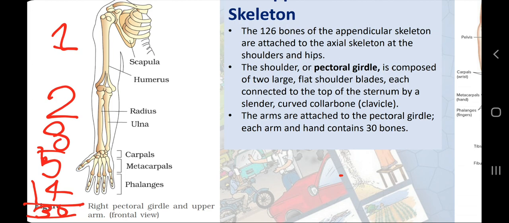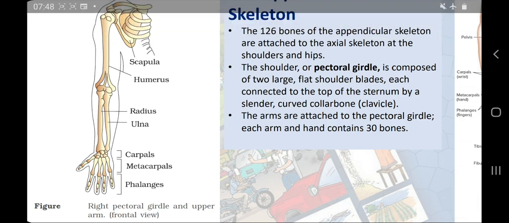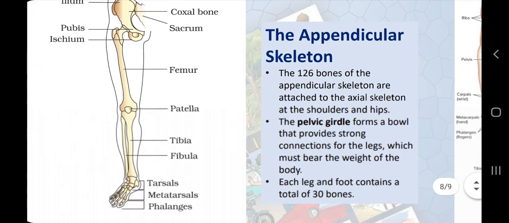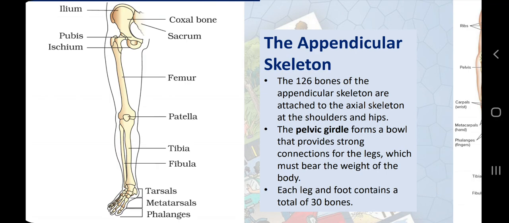Now we know how our hand has 30 bones. Let's move to the leg. So the leg has almost a similar combination of bones. For example, one bone in the thigh, which is called the thigh bone or scientifically the femur, and 2 bones in the part of your leg which is connected with your foot, again tibia and fibula. Scientifically there they were radius and ulna. So instead of humerus we have femur. There were 2, radius and ulna, here are 2, tibia and fibula.